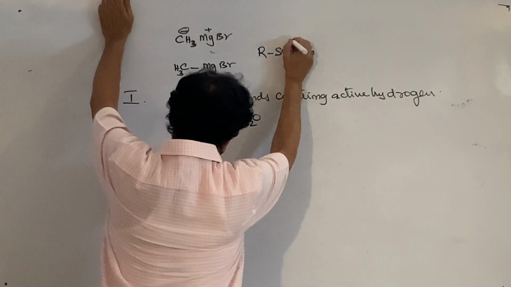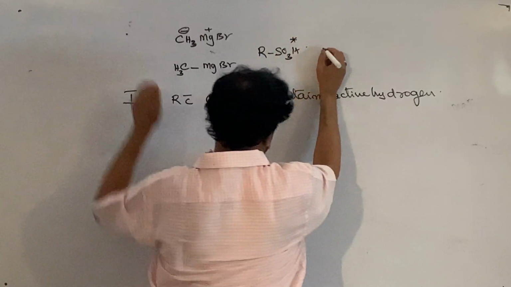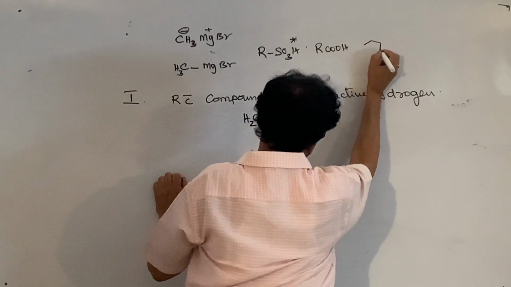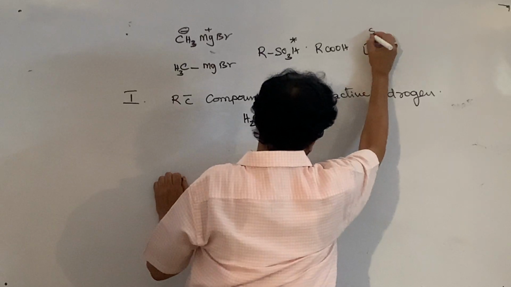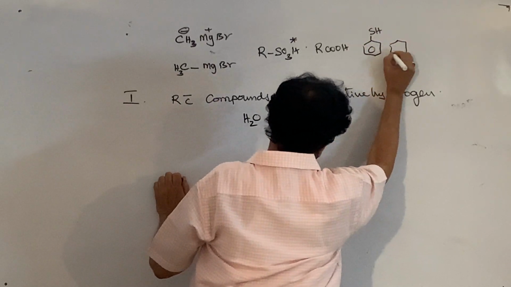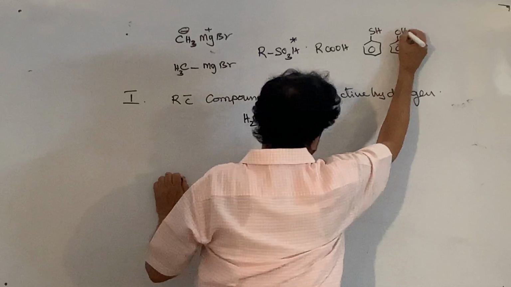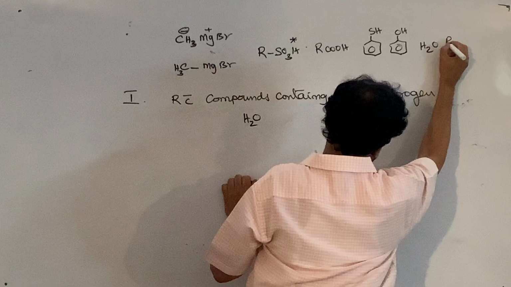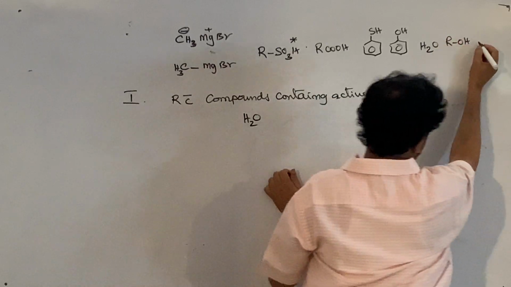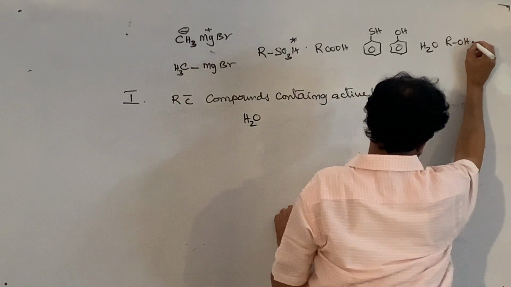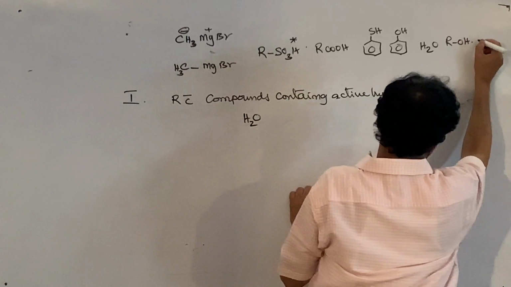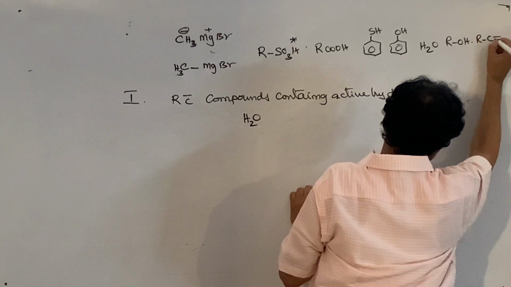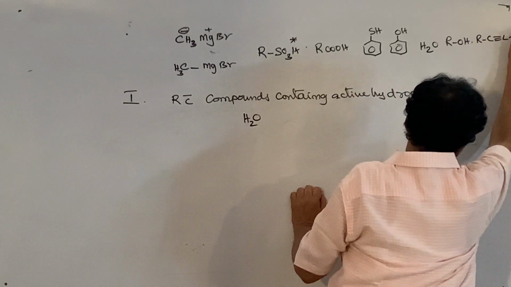Sulfonic acids. Among the common organic compounds, carboxylic acids, thiophenols, phenols, this is water, alcohols, next one is alkynes, that is RC triple bond CH, the acetylenic hydrogen is acidic hydrogen.